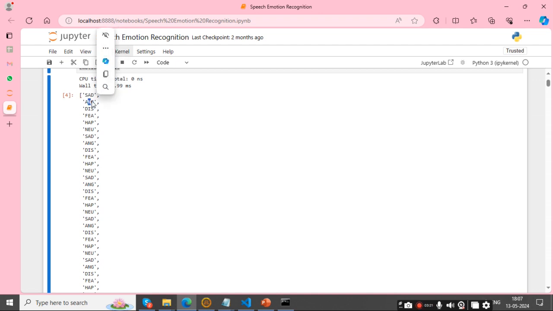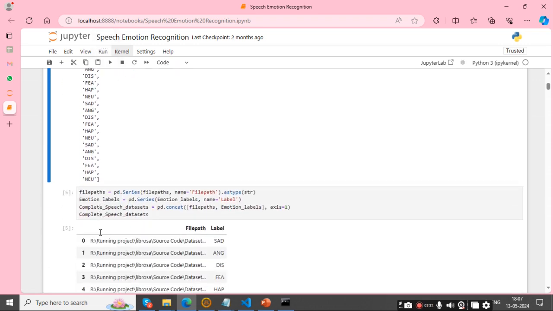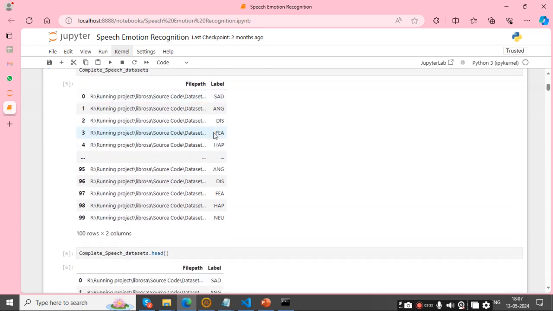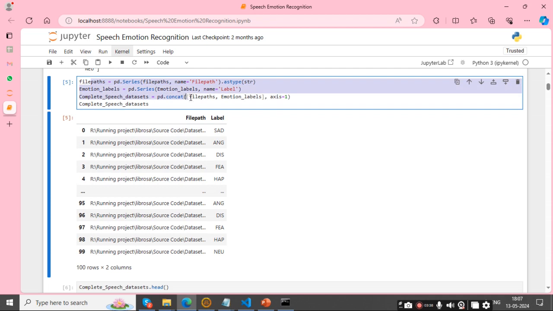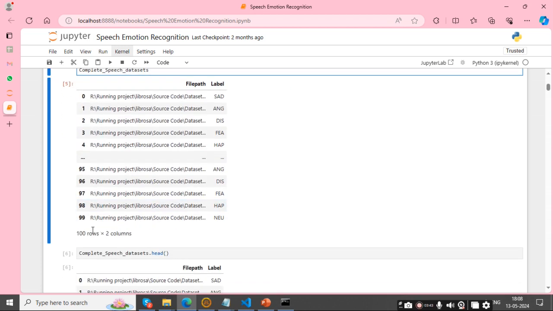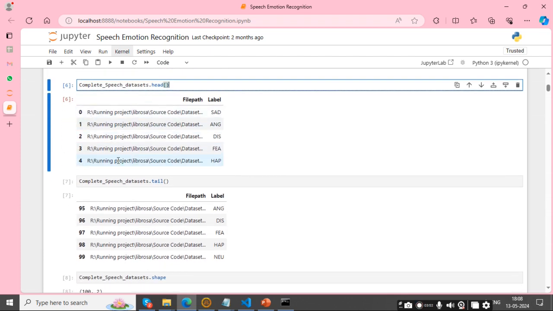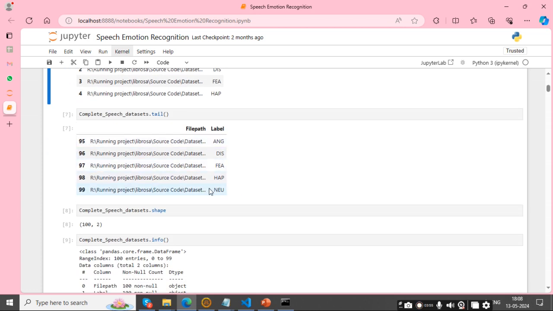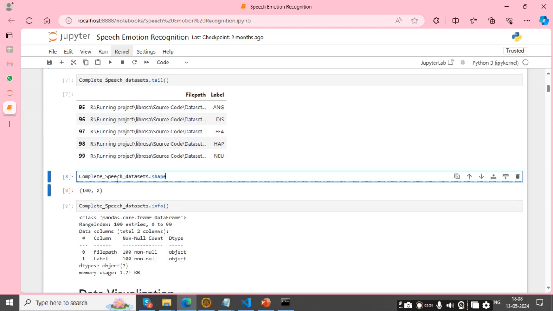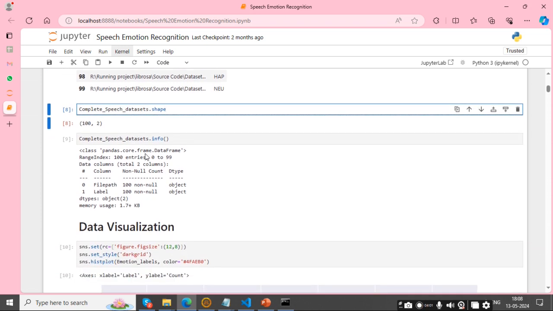This is sad. ANG means angry. DIS means disgust. FEA means fear. HAP means happy. And NEU means neutral. It's showing our data set. Now I am viewing my data set total. It has 100 rows and 2 columns. This is our data set's head and this is our tail. And shape is 100 and 2.